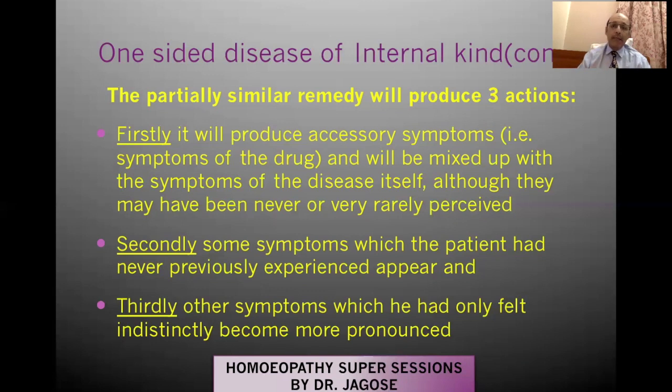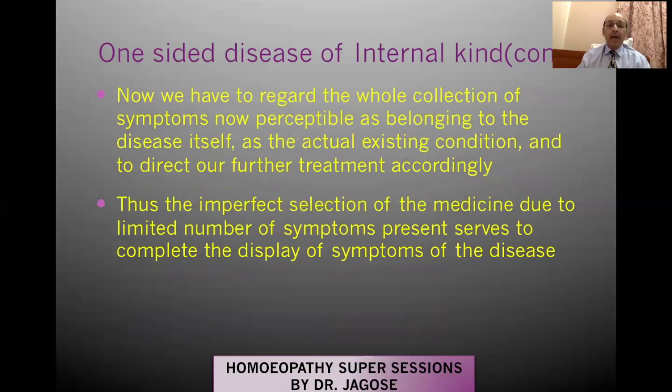So 3 probabilities. Number 1, accessory symptom, that is symptom of the drug. Second, whatever symptom patient had ever experienced in his life, it appears. And third, the indistinct symptoms become more distinct. Now we have to regard the whole collection of symptoms now perceptible as belonging to the disease itself. So when we have given an impartially similar remedy, whatever changes have occurred, it has to be taken as a whole, as the actual existing condition, and to direct our further treatment accordingly.